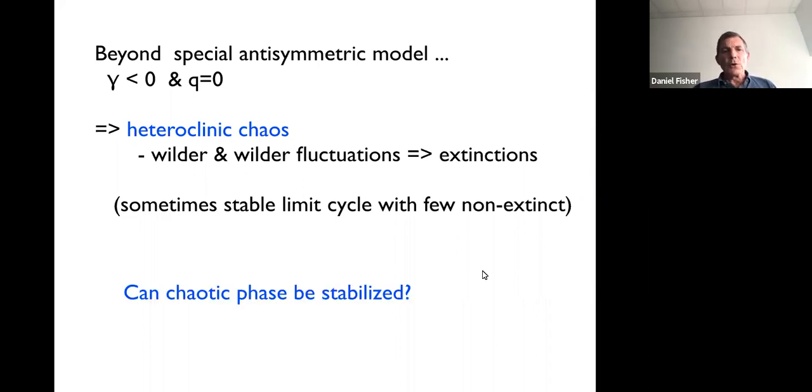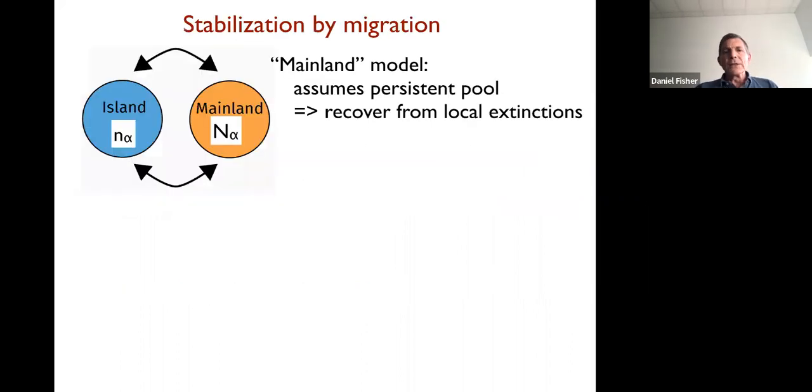So a crucial question is whether or not something like the chaotic phase can be stabilized. This is traditionally done in island biogeography. And again, Jeff talked about this, of stabilization by migration. The normal is to assume there's a mainland. This assumes there's a persistent pool, and then you can recover from local extinctions on the island by getting a new invasion, reinvasion from the mainland. However, this is cheating, because then you're just replacing the problem about the diversity on the island with the problem about diversity on the mainland.